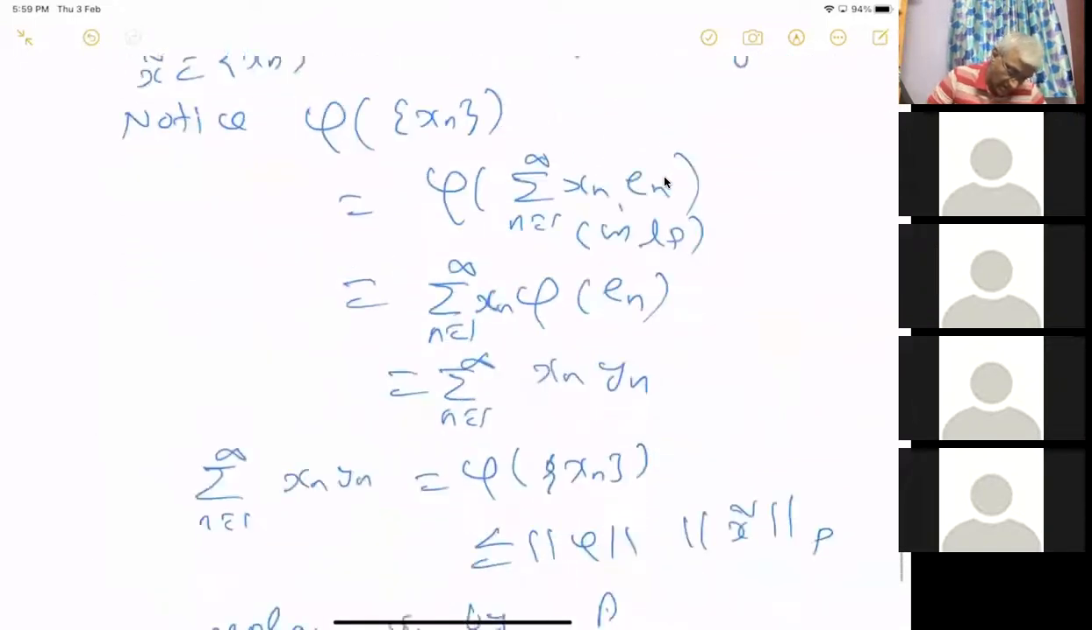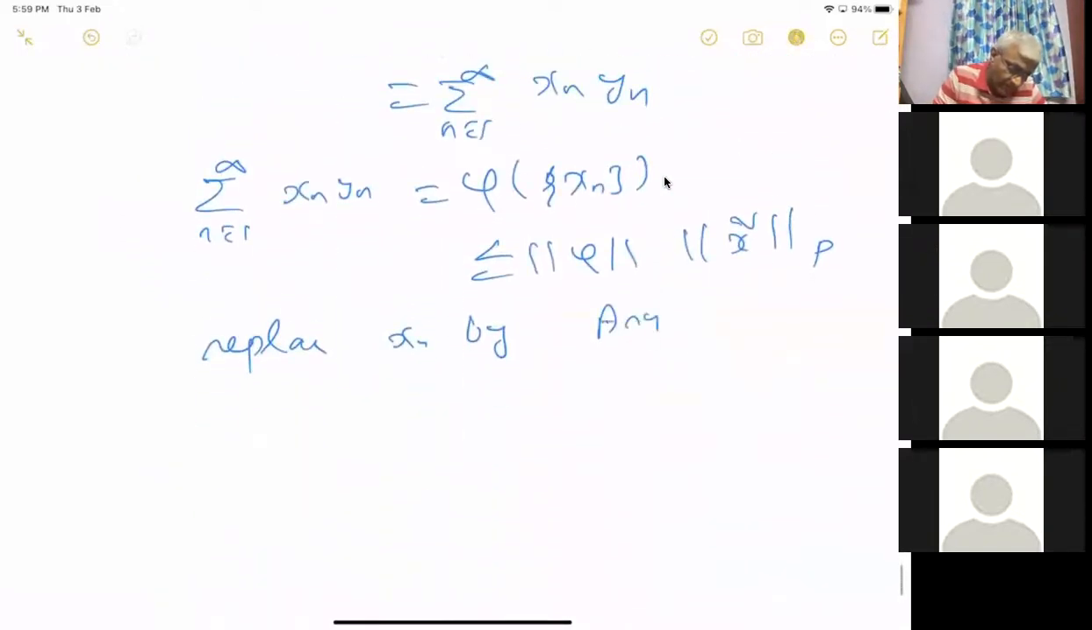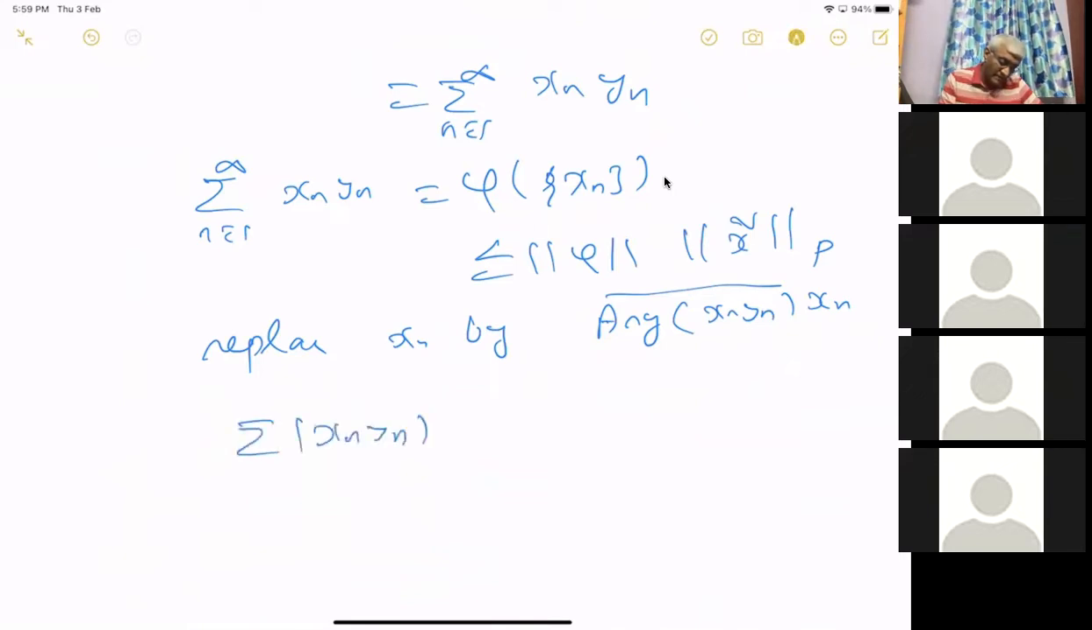Argument, okay. Argument of a complex number. Argument of xn yn, and then we need a bar here, bar times. Right? That will imply that summation mod xn yn is less than or equal to mod phi times mod x delta.